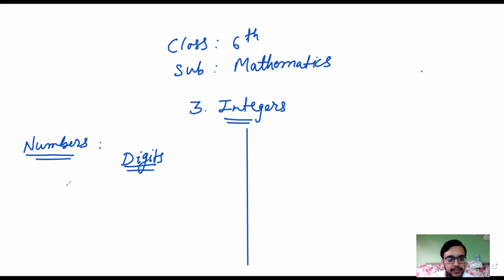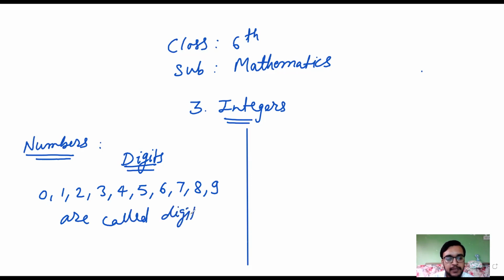In mathematics, the numeric symbols 0, 1, 2, 3, 4, 5, 6, 7, 8, 9 are called digits.